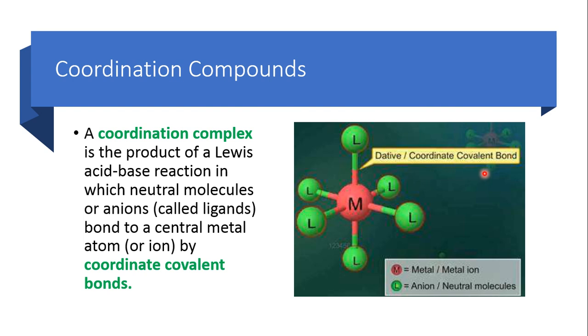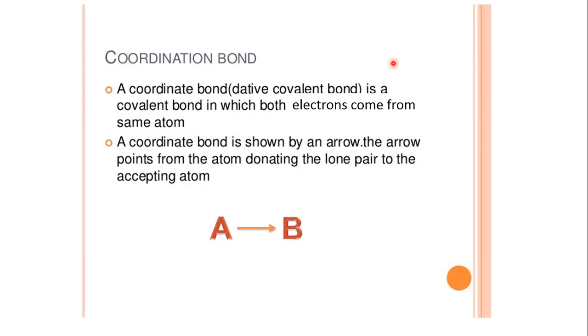So what is a coordinate covalent bond or a coordination bond? A coordination bond, or dative covalent bond, is a covalent bond in which both electrons come from the same atom. A coordination bond is shown in the picture by an arrow. A is the one donating its lone pair of electrons to B, so B is the one accepting a pair of electrons. Such a bond is known as a coordination bond or dative covalent bond.